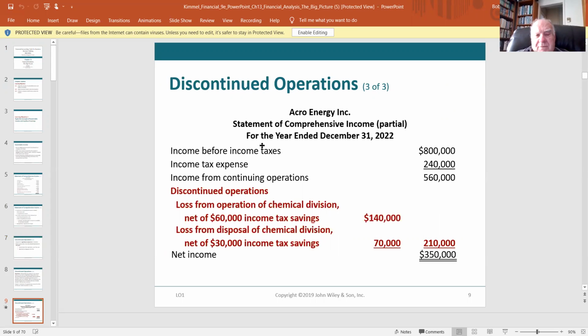We have income before income taxes. We subtract out the income tax expense, and we get the income from operations. That's the sustainable. That's the income we want to see. And then we have the loss on the sale of the chemical division, along with the operation from the chemical division. Gets us down to $350,000.